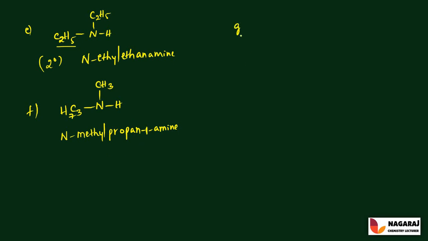Next isomer, that is CH3, and it is CH3, and it is CH, NH, and it is CH3. So here all the 3 carbon atoms are in a straight chain. Here there is one branch at the 3 carbon atoms.